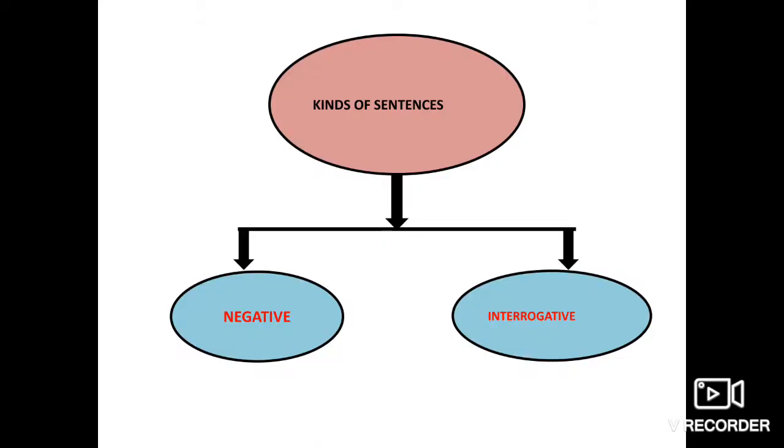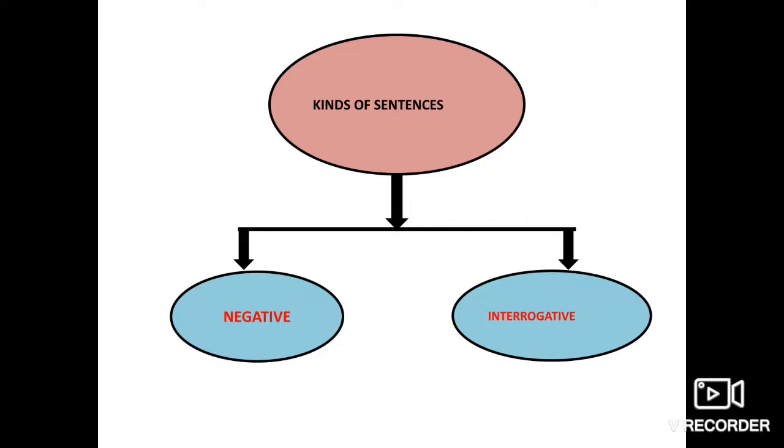Now students, let's recapitulate what you've studied in these two chapters. You've studied about kinds of sentences, mainly negative and interrogative. In negative sentences, you've studied how with the help of an auxiliary verb, a helping verb, you can convert an affirmative sentence into a negative sentence.